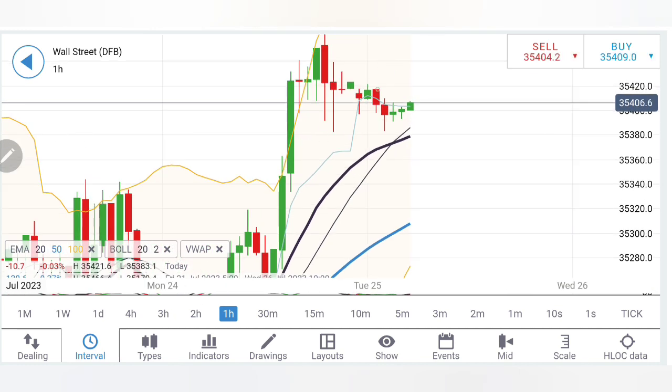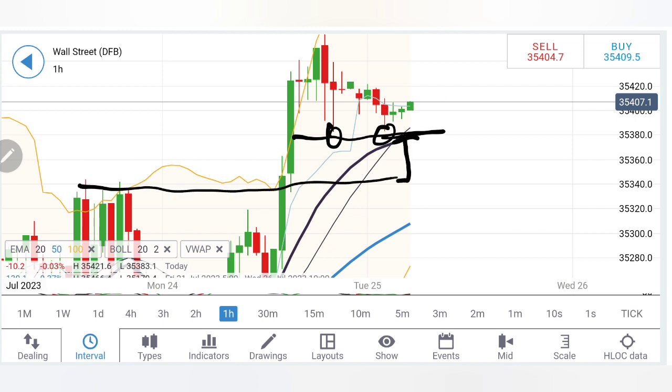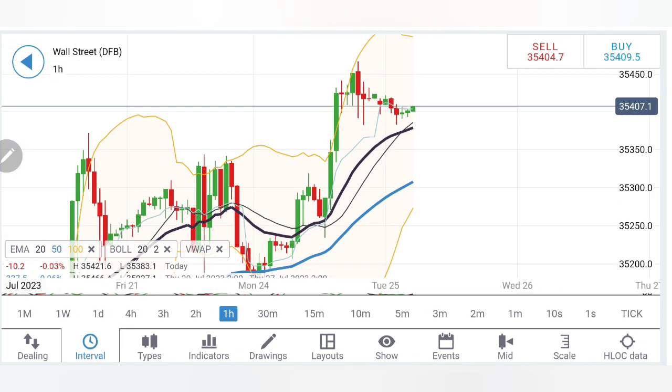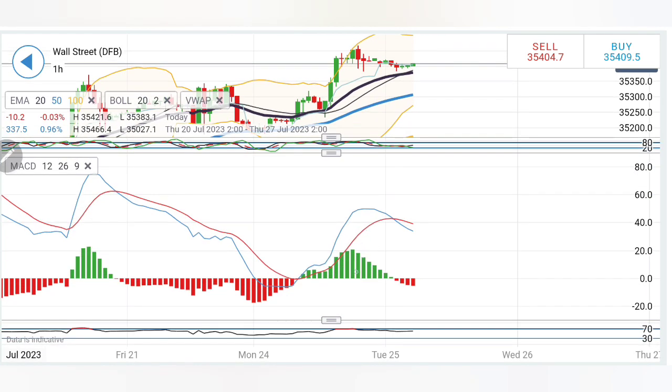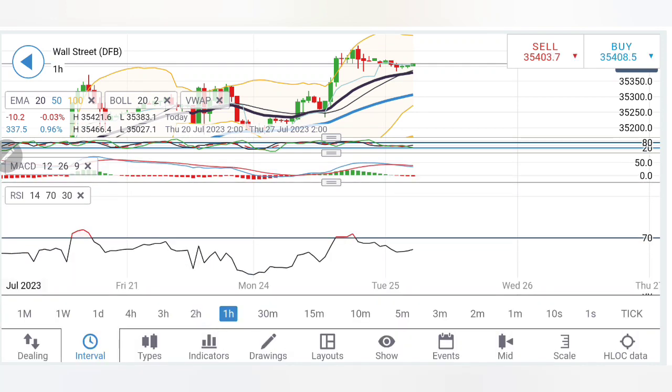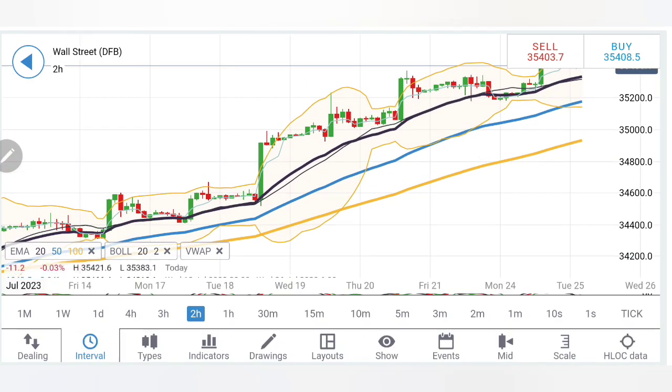And now see, the support is seen here at 35,380 levels. One candle, two candle and the 20 period moving average. So below 35,380 you can see 35,340 as the next support, 300 as the second support. Below 300 is where the bears will take over. Stochastic rising, MACD has crossed over for a sell. RSI is flat but near the overbought zone.